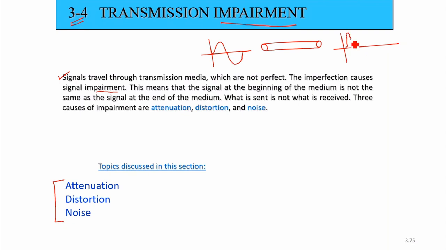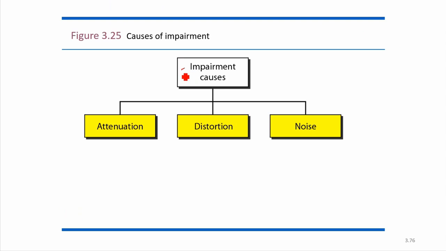What we will be getting is a different signal. So it is not the same signal at the transmitter end and at the receiver end. The transmitter and receiver end signals will be different because of these three causes. What is sent is not what is received. The three causes of impairment are attenuation, distortion, and noise.